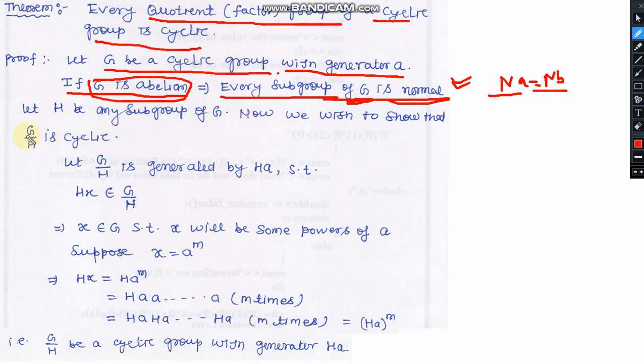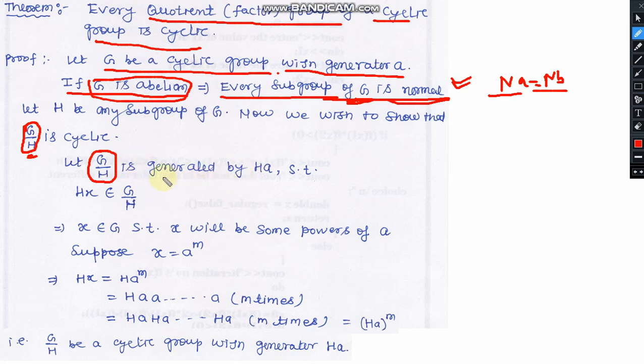And now we wish to show that this G upon H is a cyclic group, where H is a normal subgroup. So now we are assuming that G upon H is the collection of all right cosets, and it is generated by Ha.